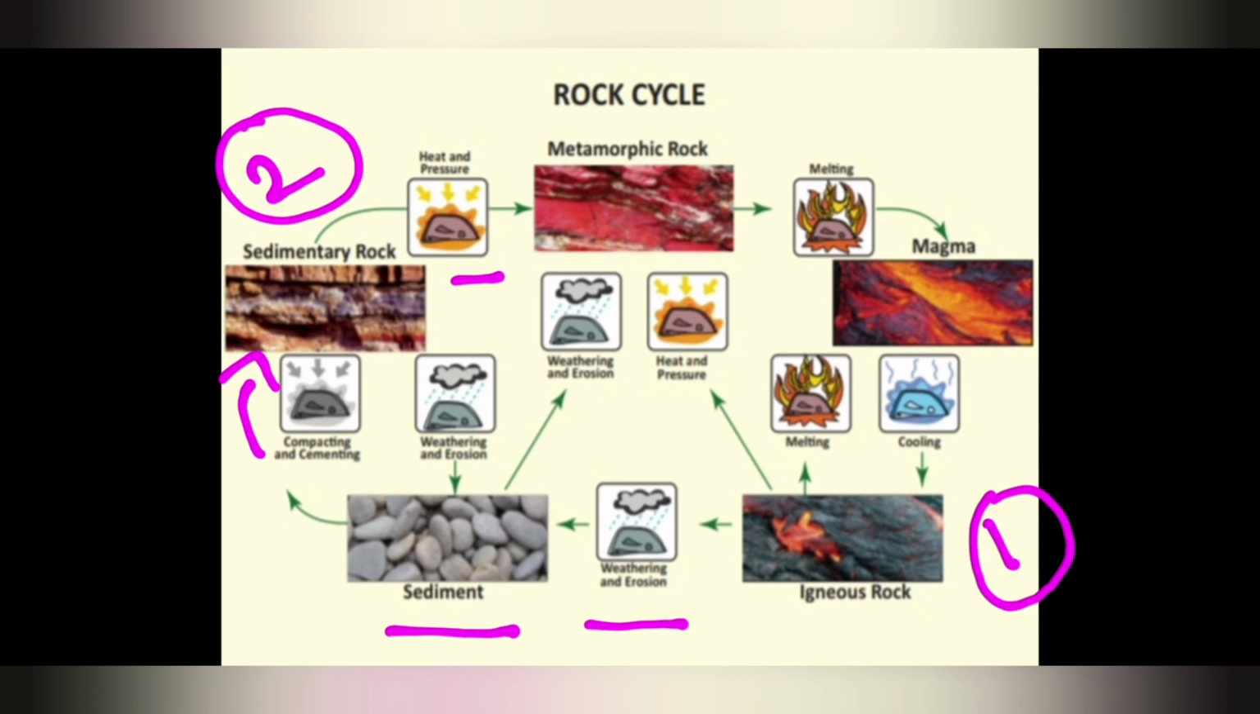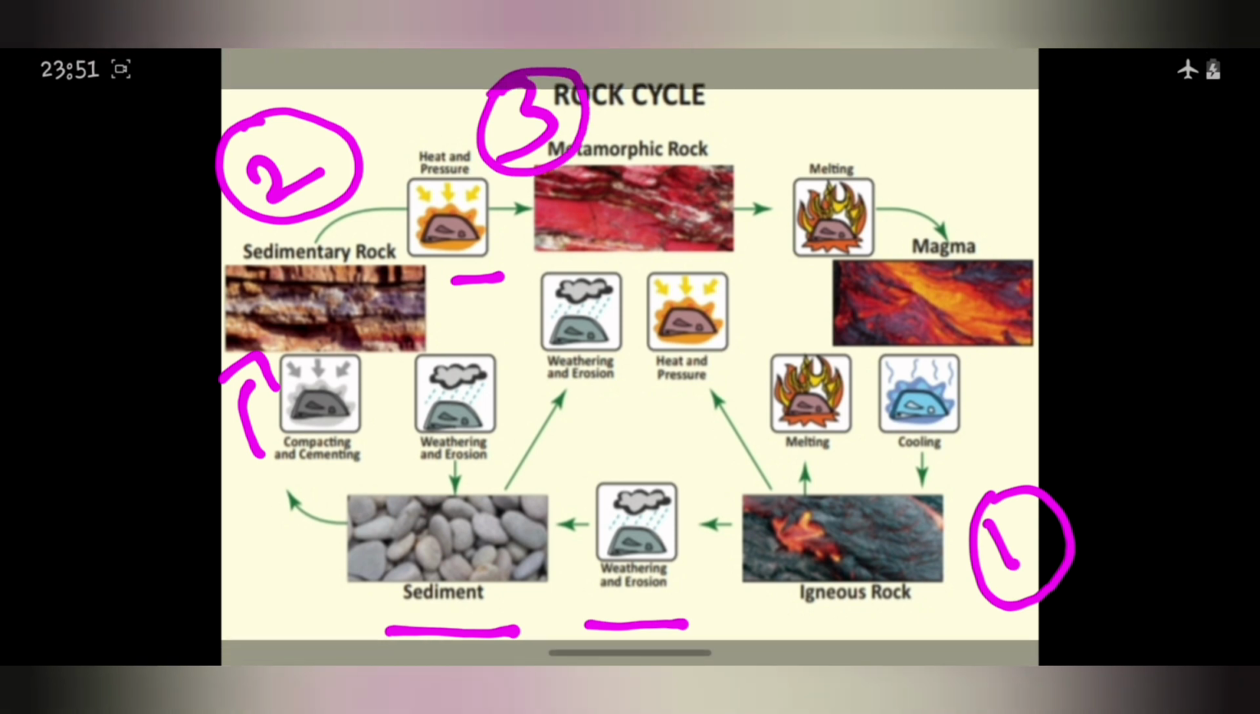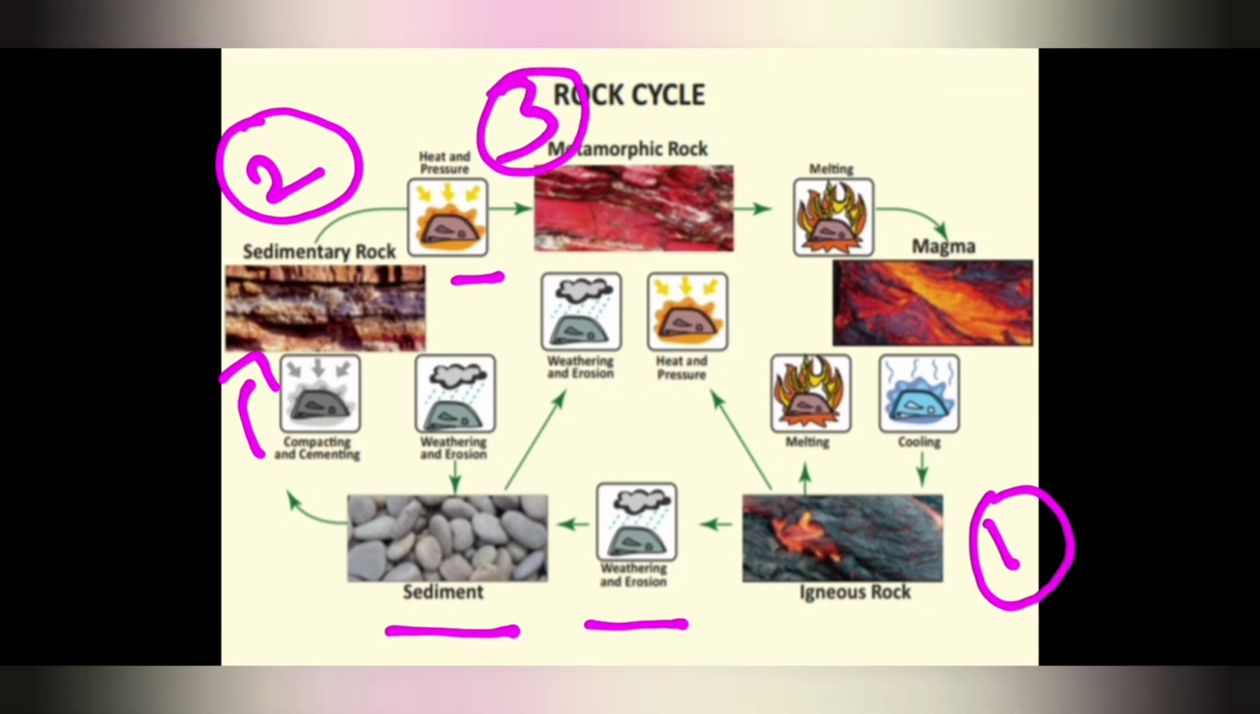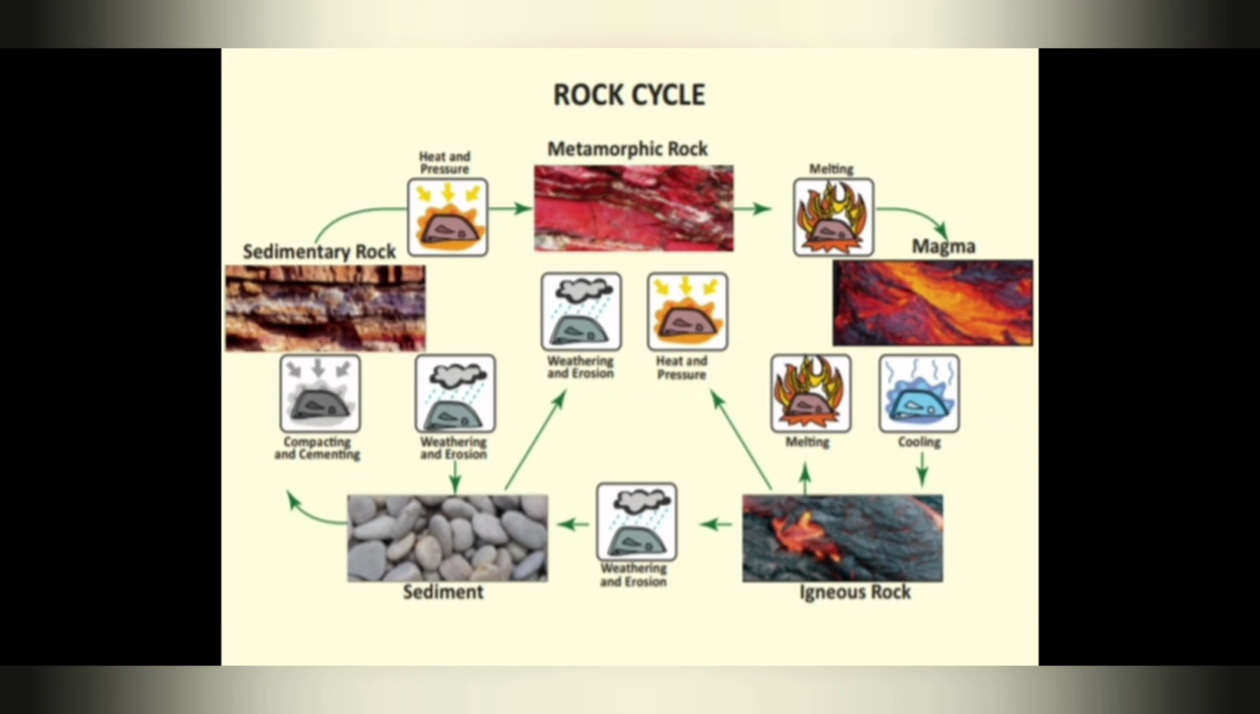Heat and pressure are given on that. After heat and pressure are given on the sedimentary rock, it completely changes into what? The third rock, metamorphic rock. Later it again gets melted and comes out as magma, then cools down and becomes igneous rock. So this is called what? Rock cycle. Hope you all have got clear on it.